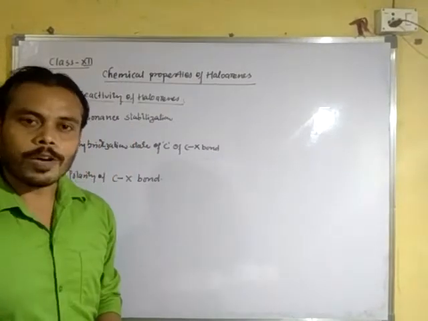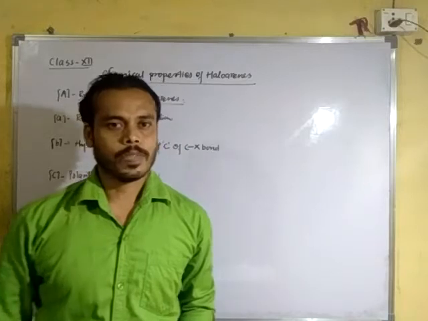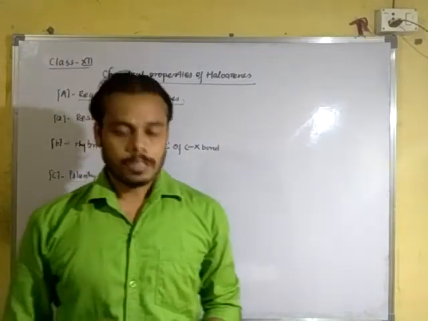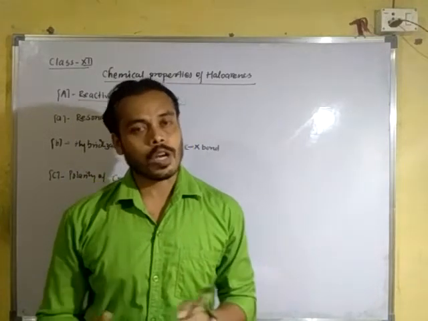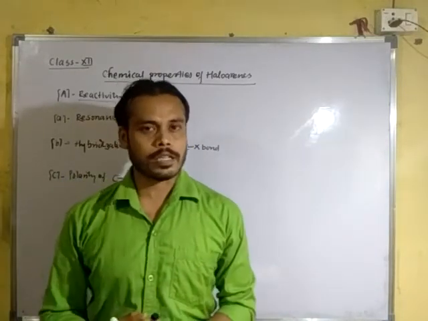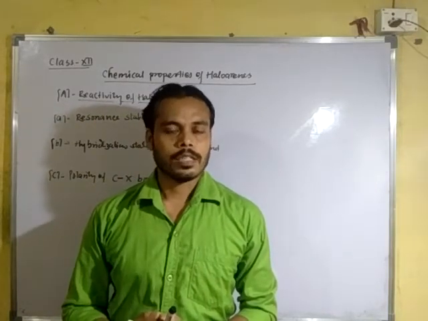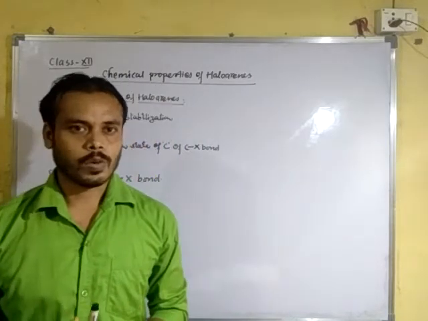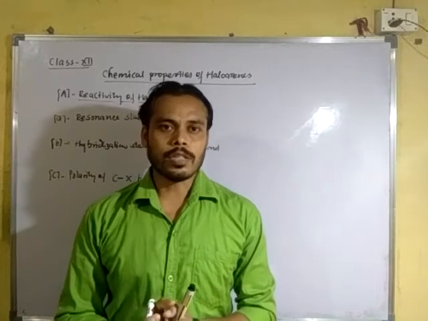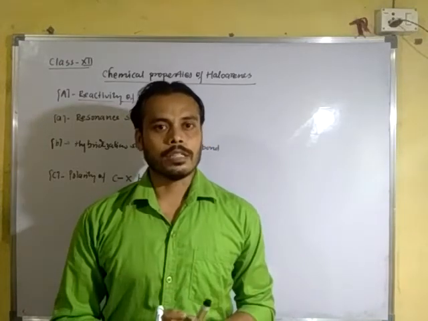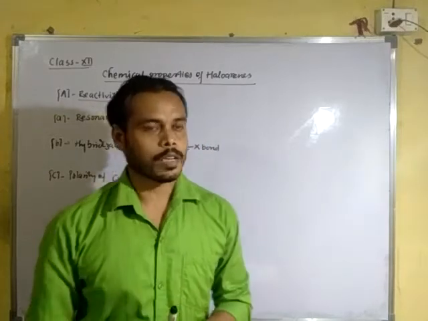First of all, we should know what resonance stabilization and resonance structure are. You know very well, resonance structures are formed due to the delocalization of pi electrons or lone pair of electrons present in the structure, forming more than one structure. It's called a resonance structure. After that, we can find out the stability of that particular structure on the basis of resonance.